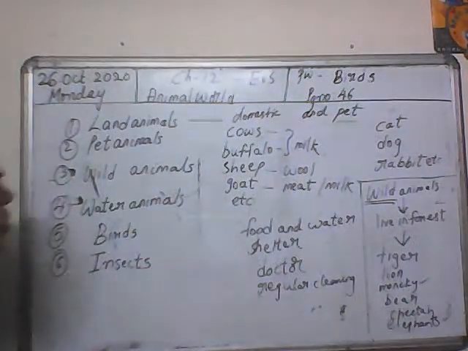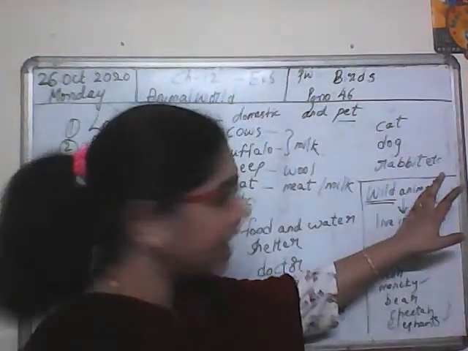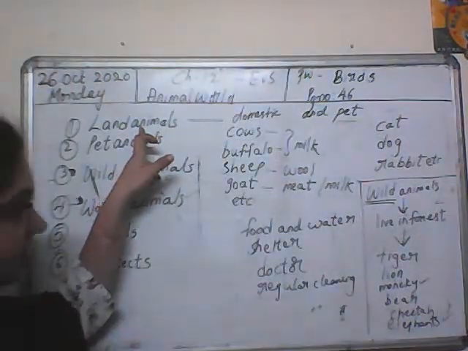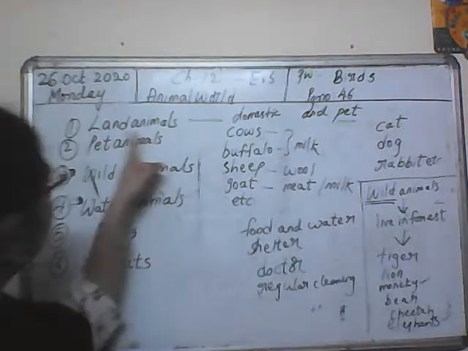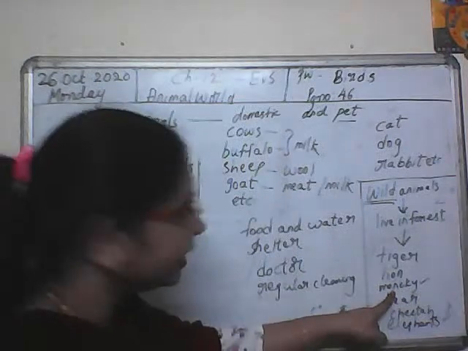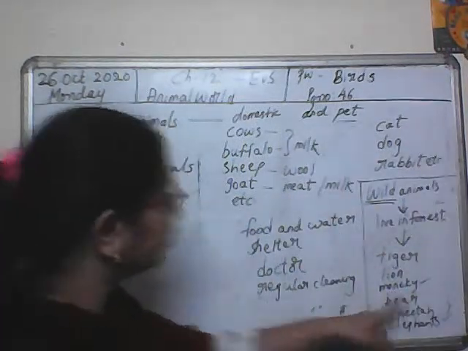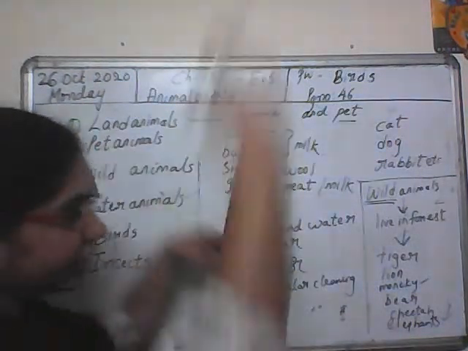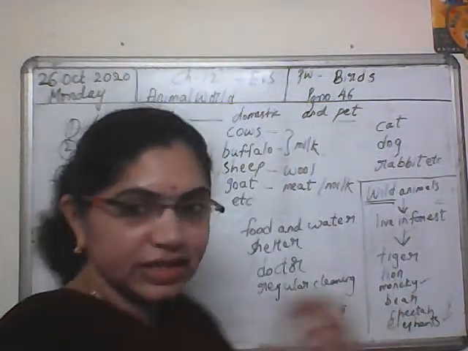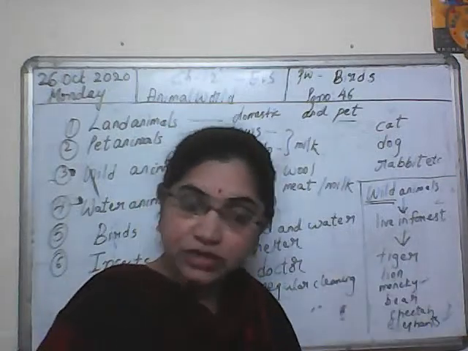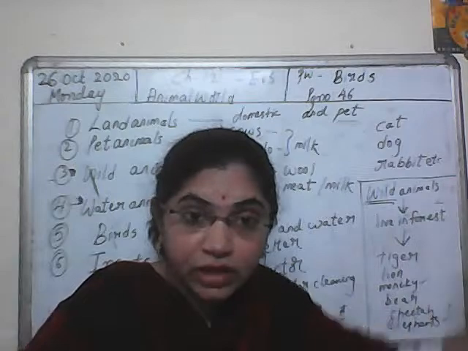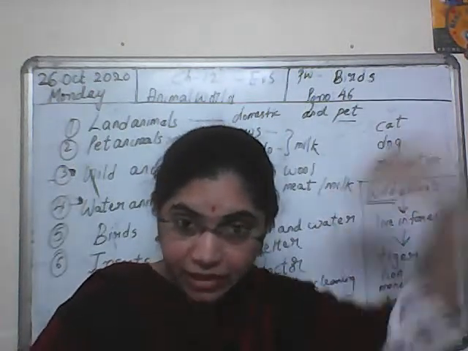Now, when we are talking about wild animals, they are also land animals. Tiger lives on land, lion lives on land, monkey jumps from one tree to the other, so it lives on land and on trees. Bear also lives on land, cheetah, elephants, leopards, they live on land, so they are also land animals, but they don't live in our surroundings, they live in forests.